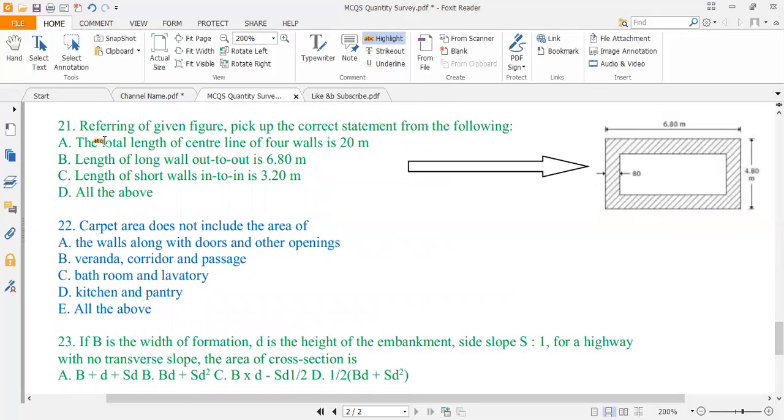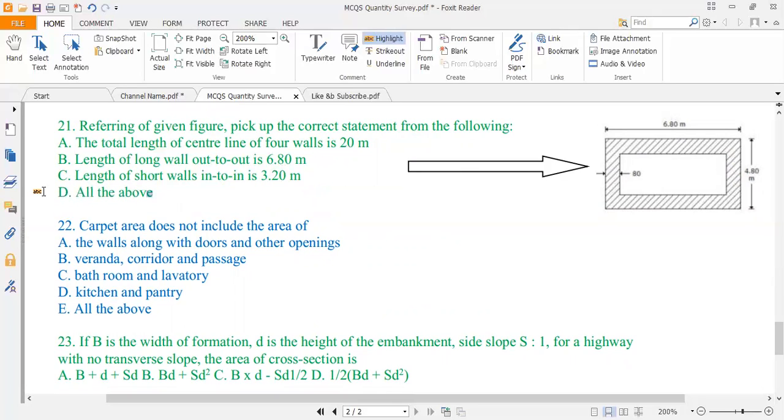Now, MCQ number 21, referring to the given figure, this one. Pick up the correct statement from the following. Over here it is mentioned that the length of this side is 0.8 meter and the length of this side is 6.8 meter and the thickness of the wall is 0.8 meter. Now, the total length of central line of four walls is 20 meter. Length of a long wall out to out is 6.8 meter. Length of short wall in to in is 3.2 meter. D, all of the above.